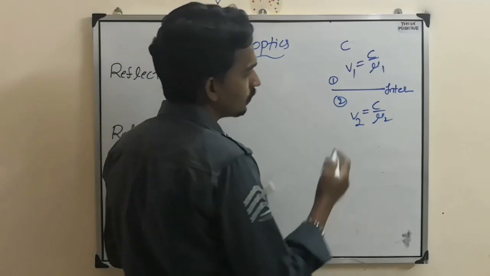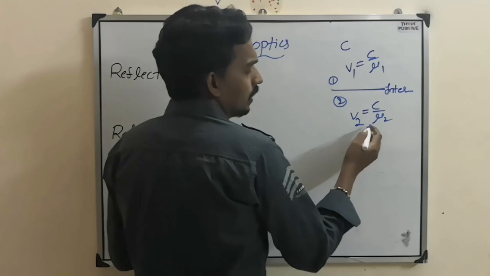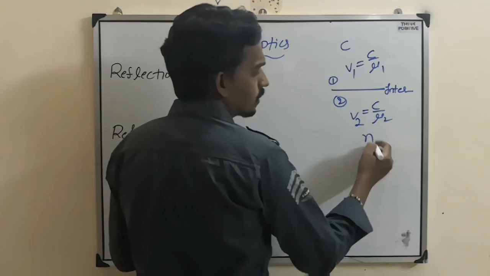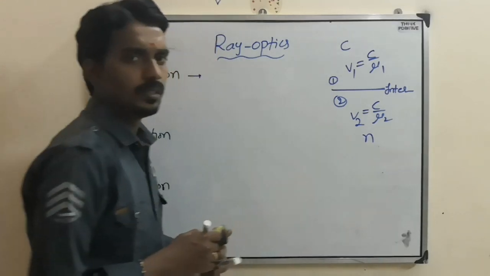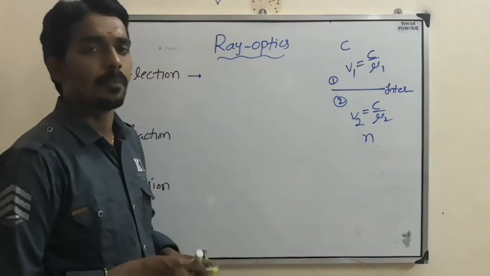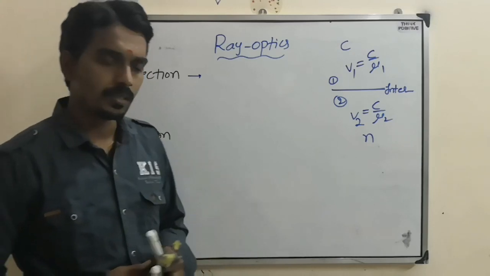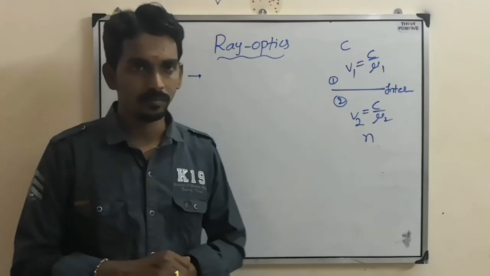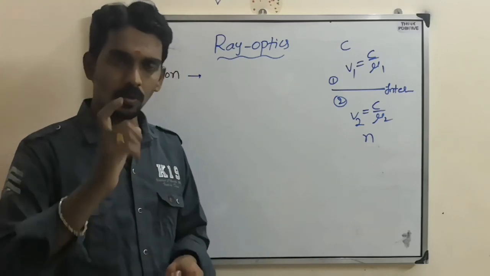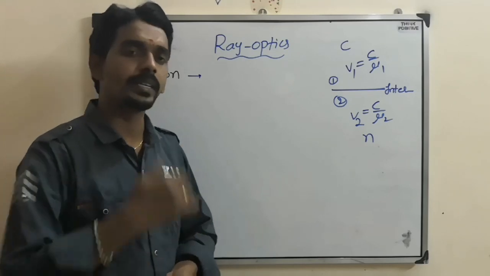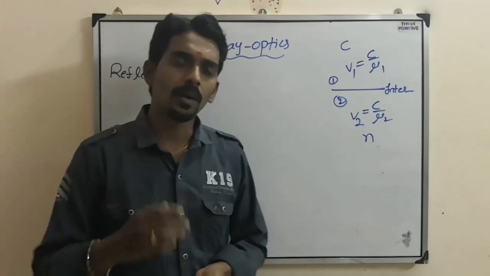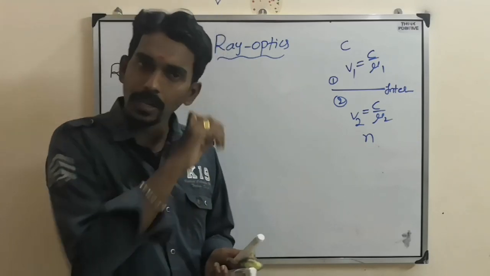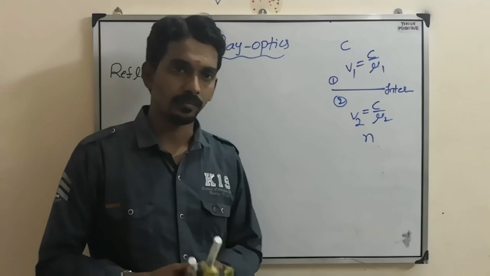Now here you can represent the refractive index with n also. Now what actually happens, or what we will study here, is when light is traveling, the first question that arises is in what way it travels. According to the phenomena shown by light, different people have given different natures.